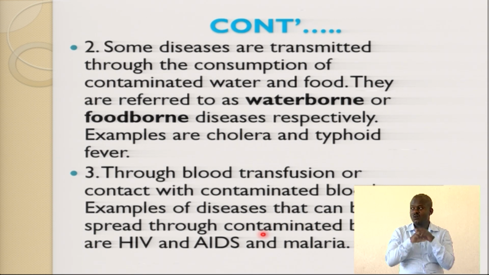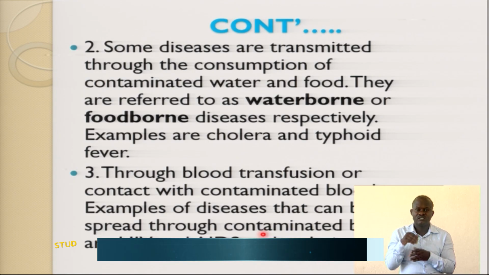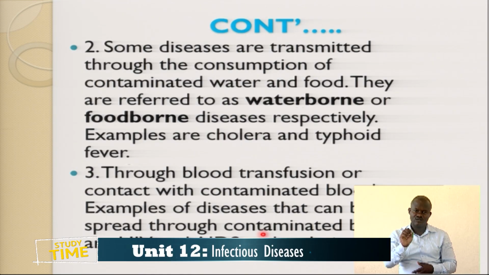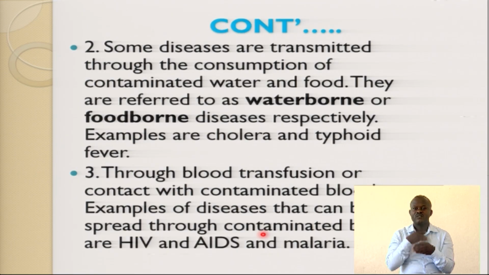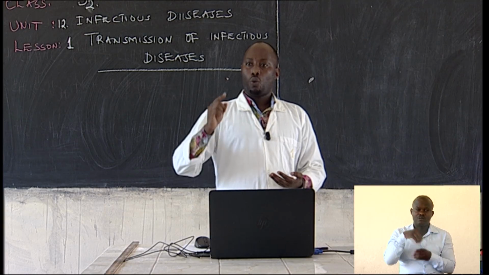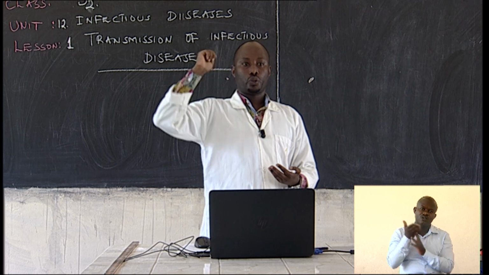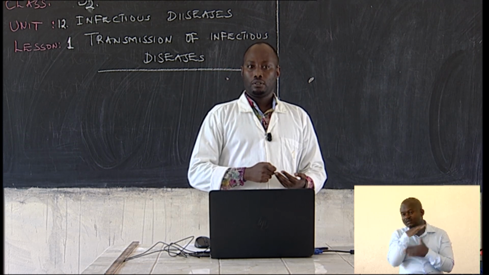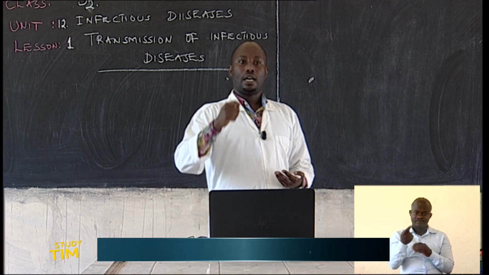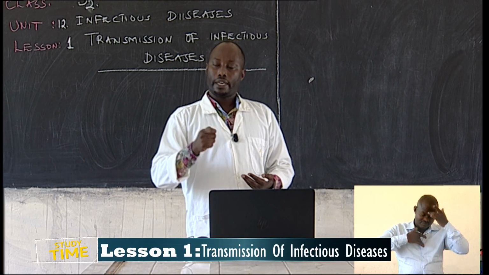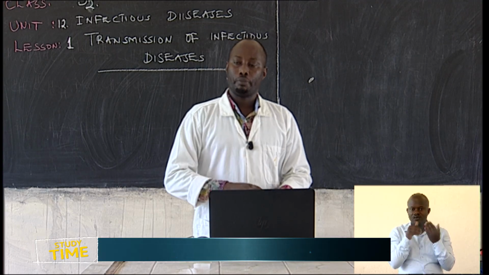Examples of the diseases caused by taking contaminated food or drinking contaminated water: we have cholera, we have typhoid. Very many people are suffering from typhoid. And when you visit a doctor or a physician, and they tell you that you are suffering from cholera or typhoid, what you should be expecting is that you ate food or took water that has been contaminated. All right? So these are diseases caused by taking contaminated food or drinking contaminated water.